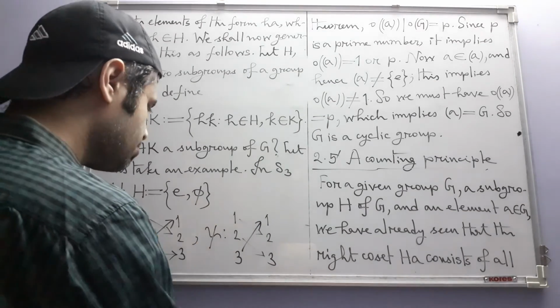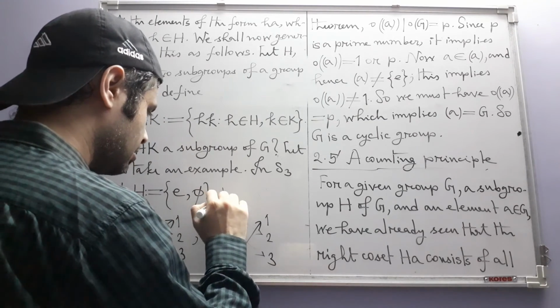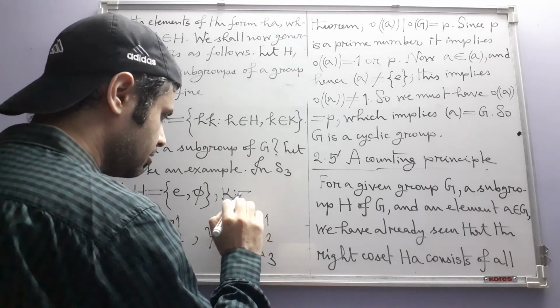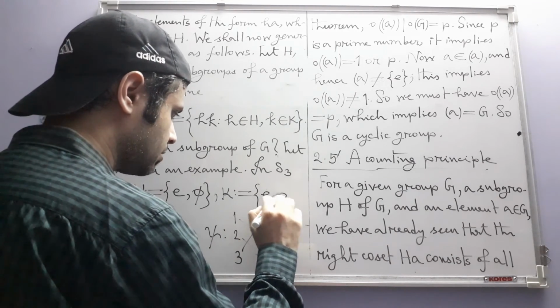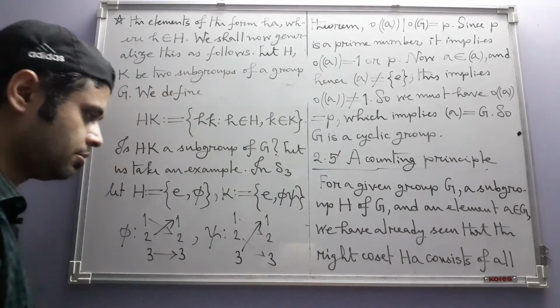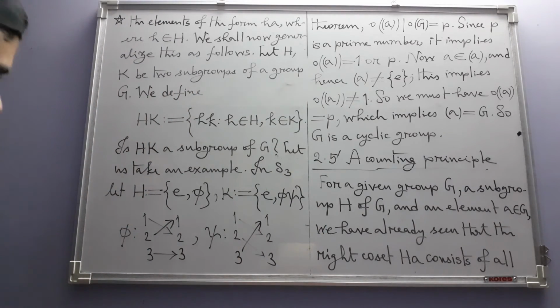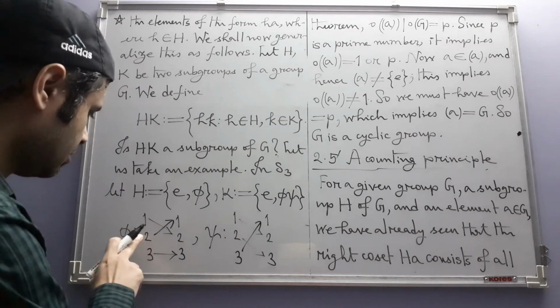Okay, so this is one subset. As of now, it's a subset, and let K be the set consisting of the identity mapping and phi psi. We can quickly see, in fact, what phi psi is. I also don't remember at this stage.